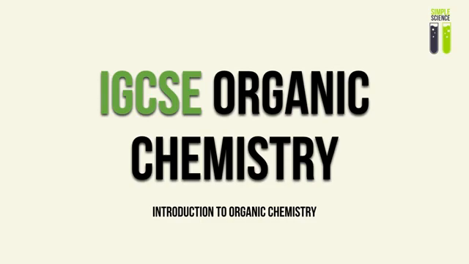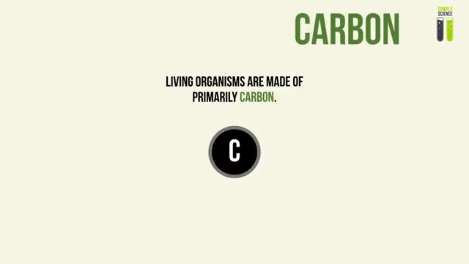So if I were to characterize organic chemistry and base it around a single element, it would be carbon. And I'm going to use living organisms to introduce organic chemistry. In other videos or textbooks, they tend to use crude oil, but I tend to associate things that are closer to us.